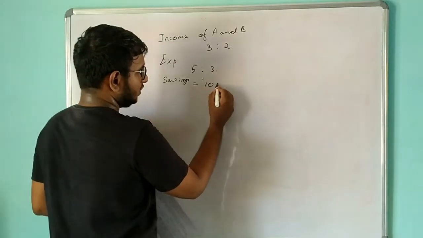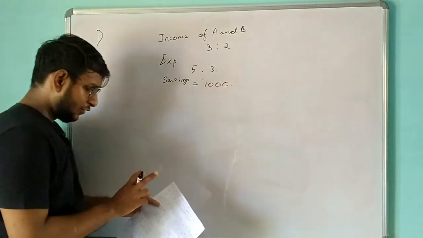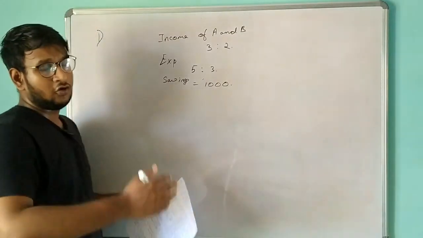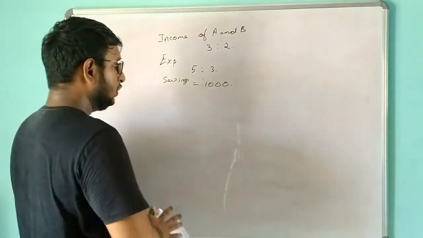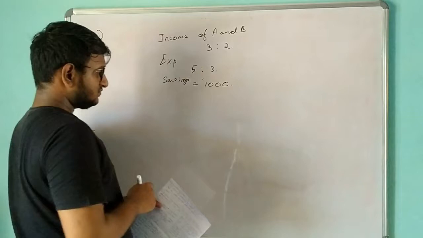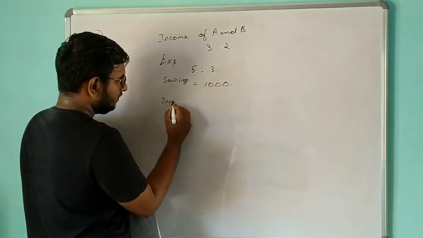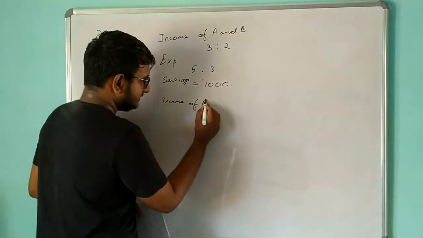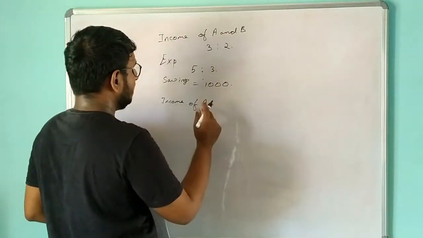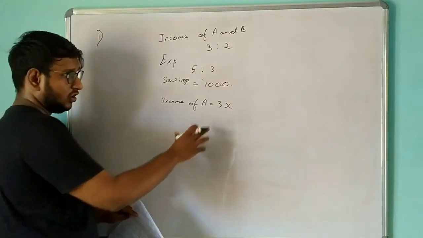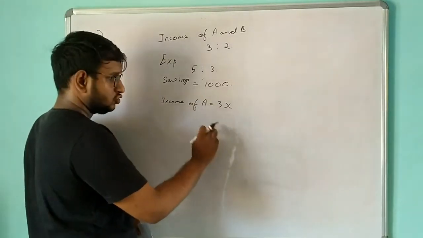Okay, their savings is 1000. Usually what happens is the salary comes and we do the expenditure, and the remaining amount goes into savings, right? So we can say that income of A is 3x, because we don't know the exact amount, we just know the ratio, so 3x.